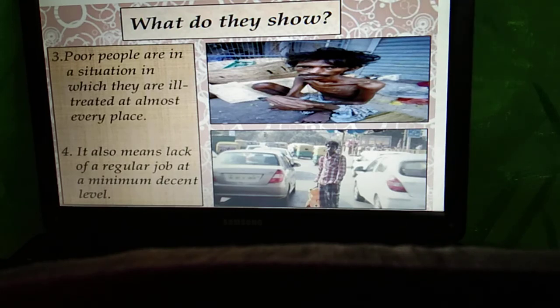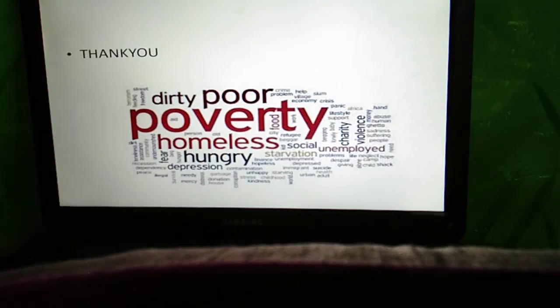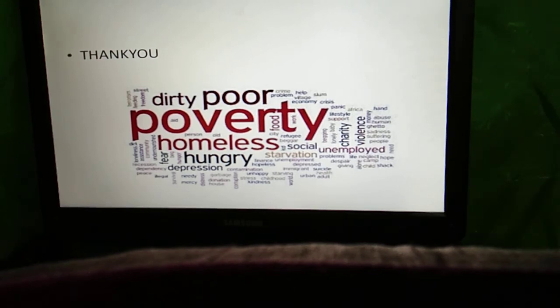Fourth and last, it also means a lack of a regular job or of minimum wages. With minimum wages, they can't fulfill their basic needs. So students, this means that roughly 270 million people in India live below the poverty line. This is a very serious problem and we have to concentrate on it. Government should take various steps to reduce poverty in India.